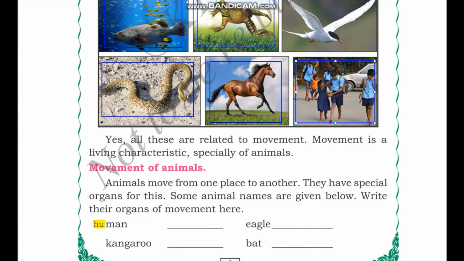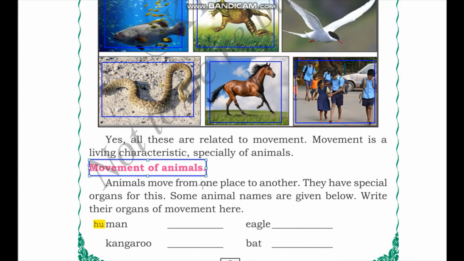Movement is a living characteristic, especially of animals. So let us look at movement of animals. We have a different section for movement in plants. So the movement in plants and movement in animals are very different. Let us see how they are different and let us find out more about movement in animals.